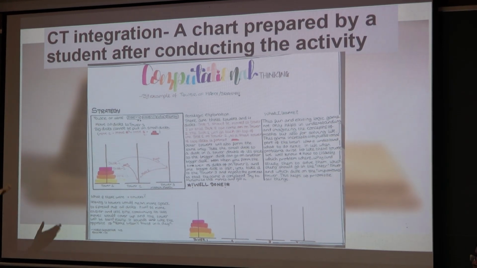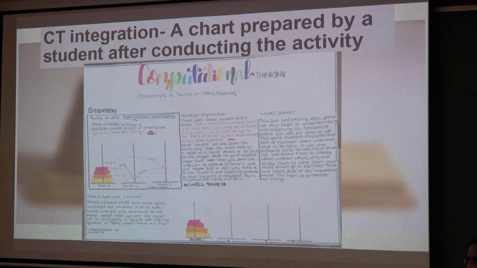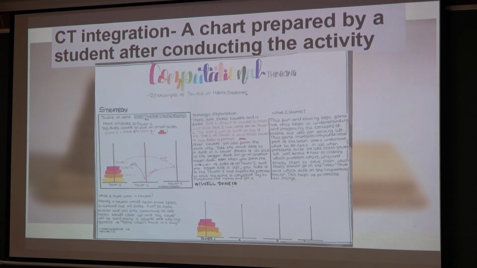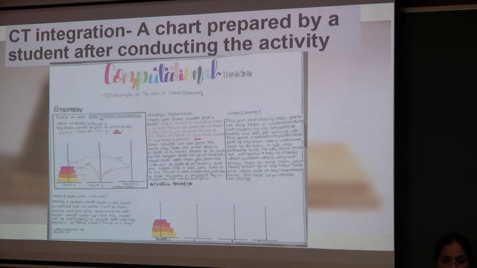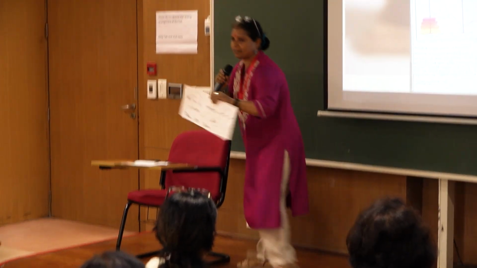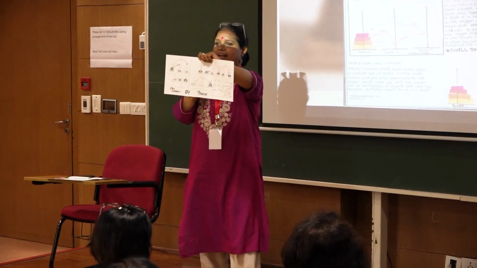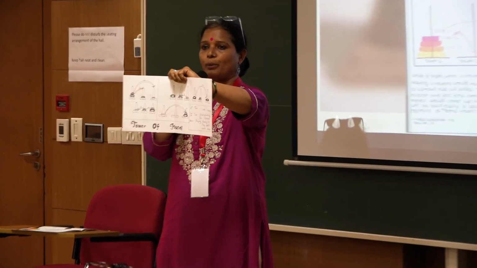Some students came up with very beautiful presentations of their understanding and what they realized while playing the game in physical mode, how they played, how they imagined, and how it should go.